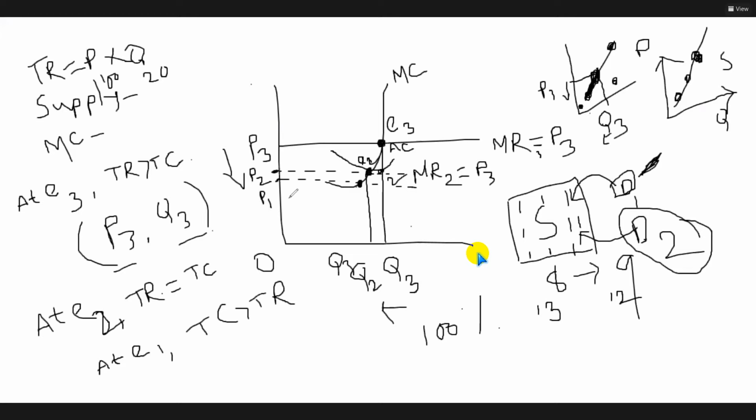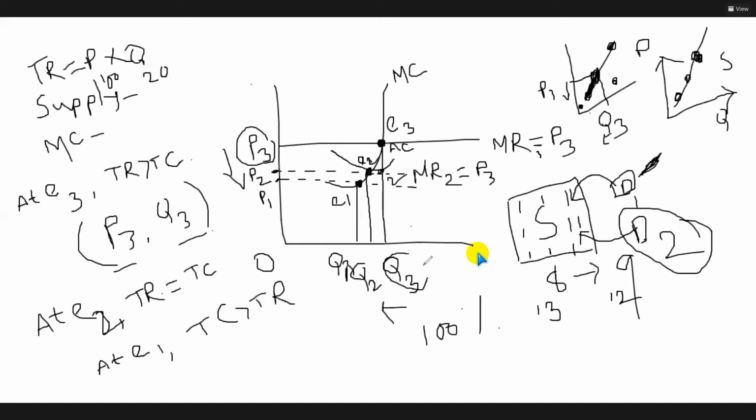So with the new price curve, that means the new MR curve, it intersects the marginal cost curve here. So this is the new equilibrium point, and this new equilibrium point is a combination of new price and new quantity. Okay, Q3, Q2, Q1. If it is Q3, it will be Q3. If it is Q2, it will be Q2. If it is Q1, Q1. Or if it is P1, it will be Q1.